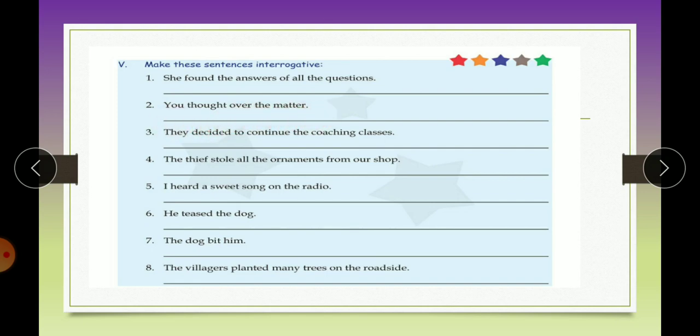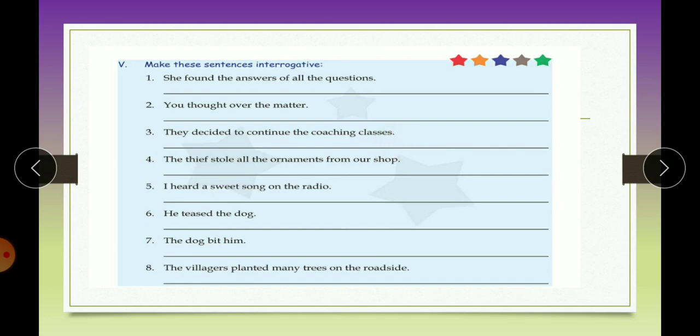You thought over the matter. Now what is the verb? Thought. Change it into the first form, root form of the verb. Think. So did you think over the matter? Question mark. They decided to continue the coaching classes. What is the verb? Decided. So the root form of decided will be decide. So did they decide to continue the coaching classes?